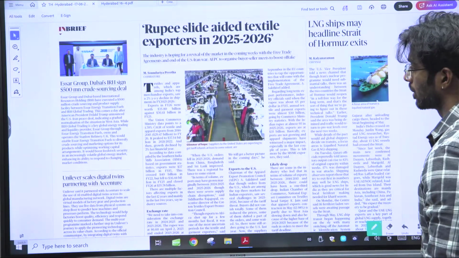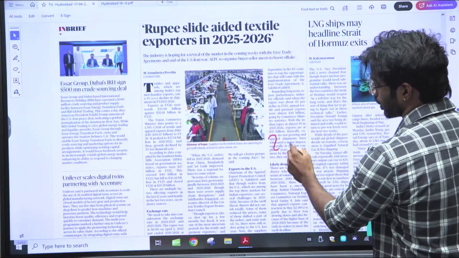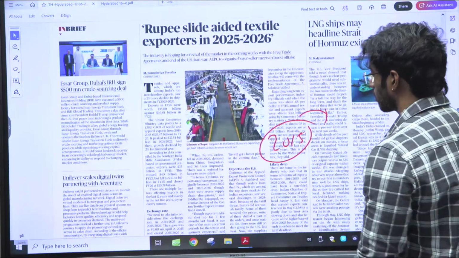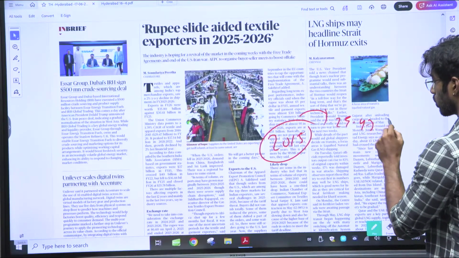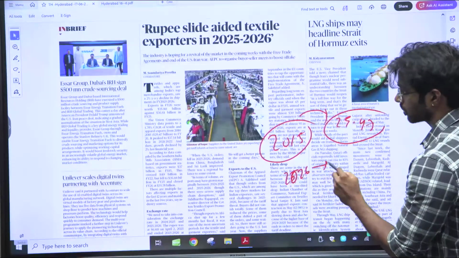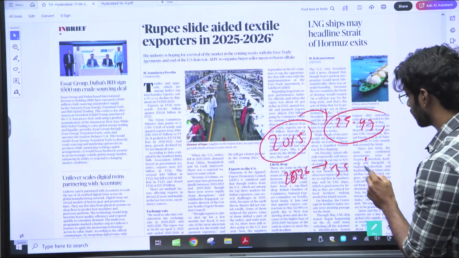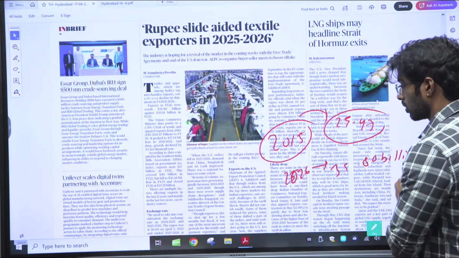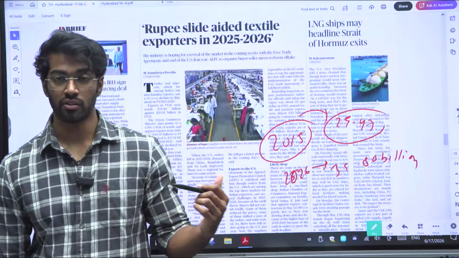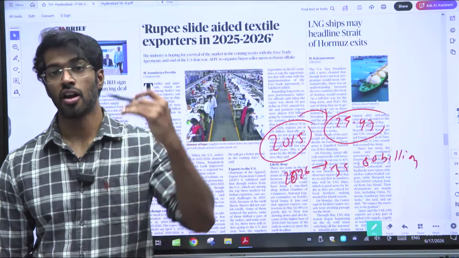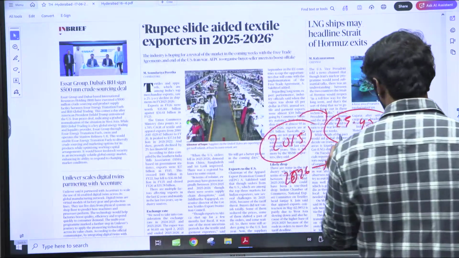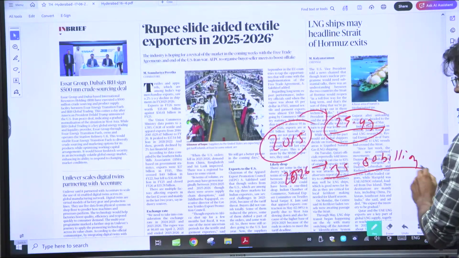What are the stats that are given? They have said that in 2015, the net exports of apparel were 29.47 billion, while in 2026 it is 35.80 billion. So these are the export numbers of apparel during 2015 and 2026. If you actually see, the time span is 10 years, and in those 10 years, the change from 29.47 to 35.8 is